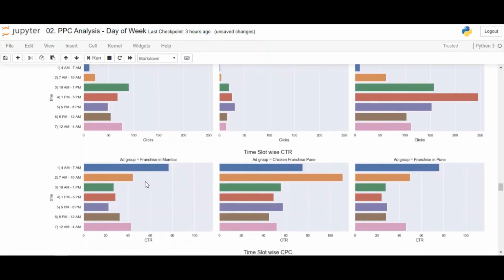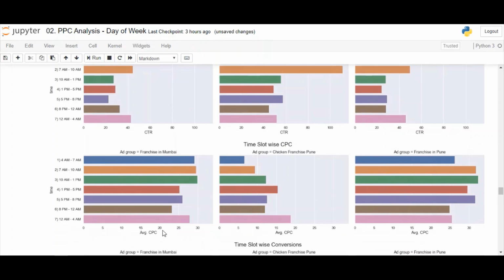However, CTR is highest for 4 a.m. to 7 a.m., but that is to be ignored again due to the less amount spent. Morning 7 to 10 a.m. and late night 12 to 4 a.m. has shown good CTR. CPC is least during afternoon and night slots.